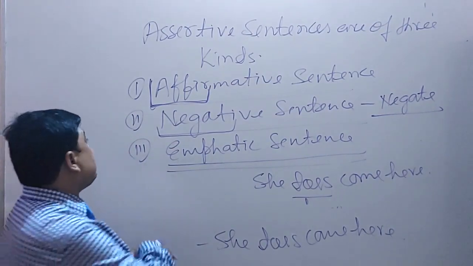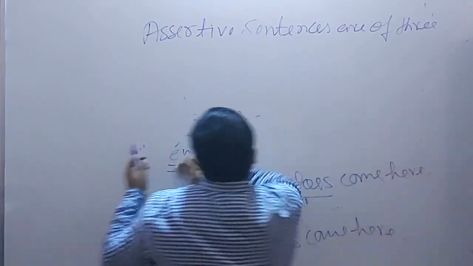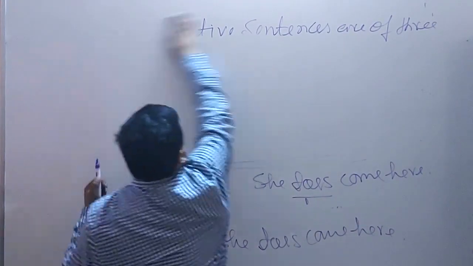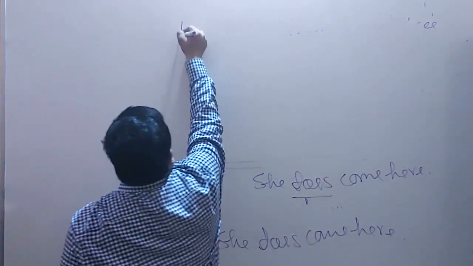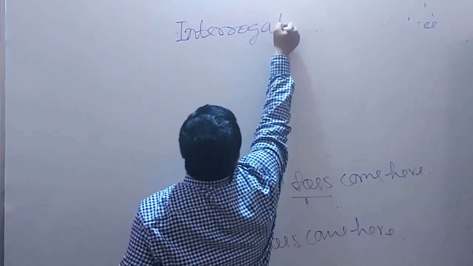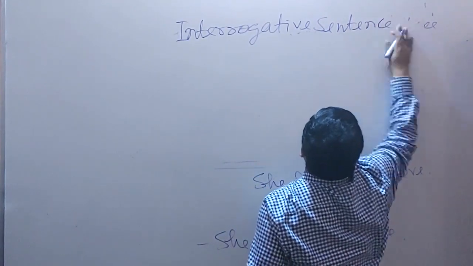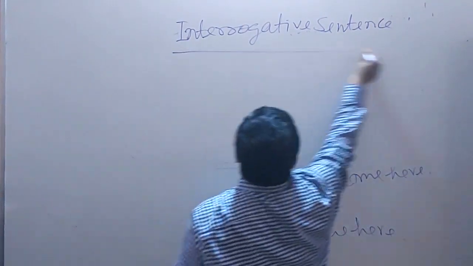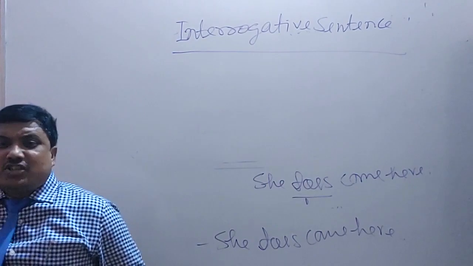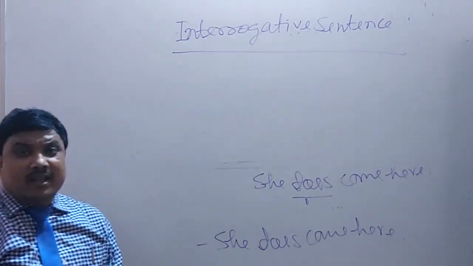Now the next sentence is interrogative sentence. Dear students, an interrogative sentence, or question.